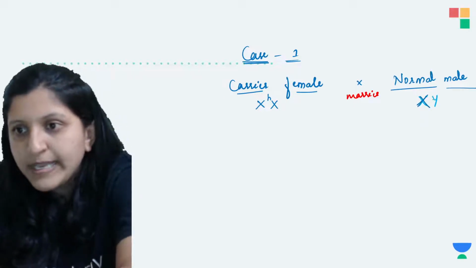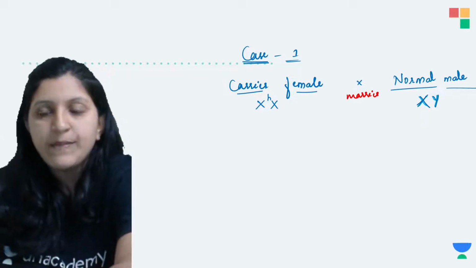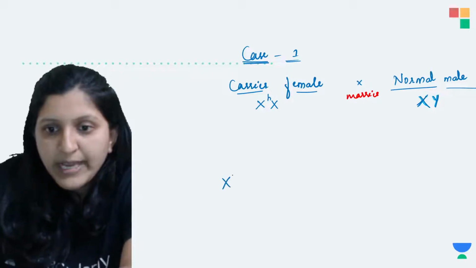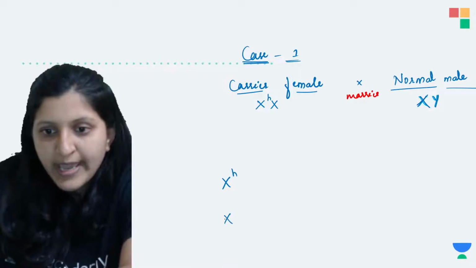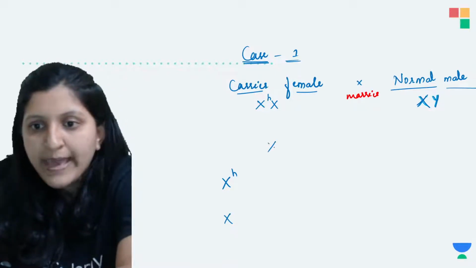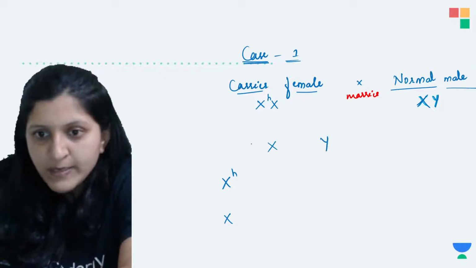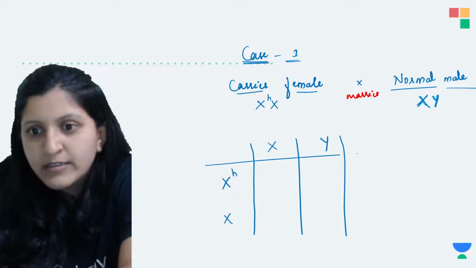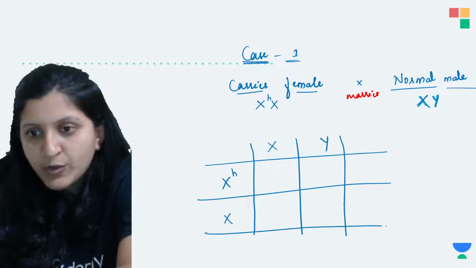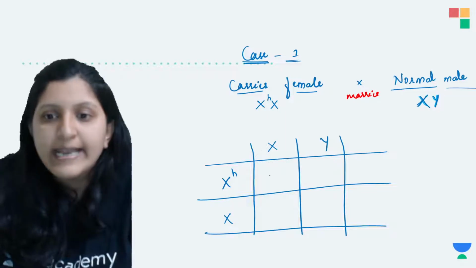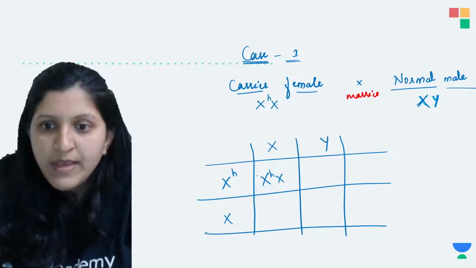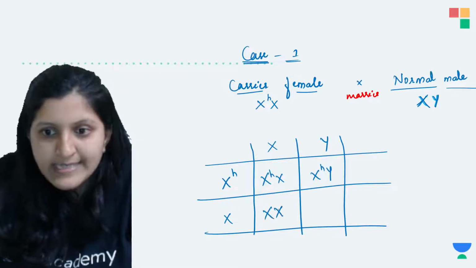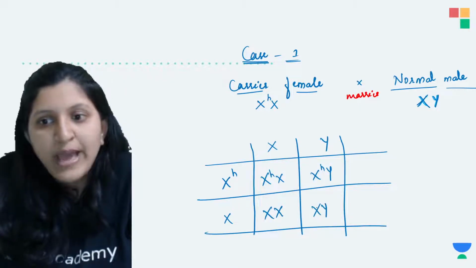So this is completely normal here. So XY it is. Okay, now let's put up a Punnett square and see this. So female we are writing here, that is XHX, and here we'll put up X and Y. Let's have a look at the progenies that are going to be produced here. So XHX is being produced, XHY is being produced, XX is being produced, and XY is being produced.